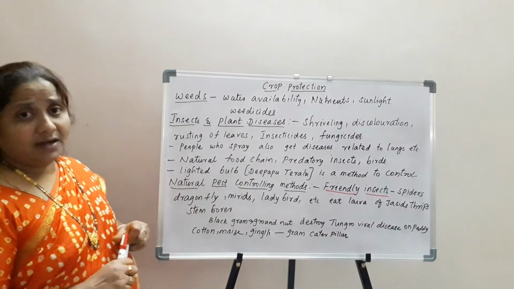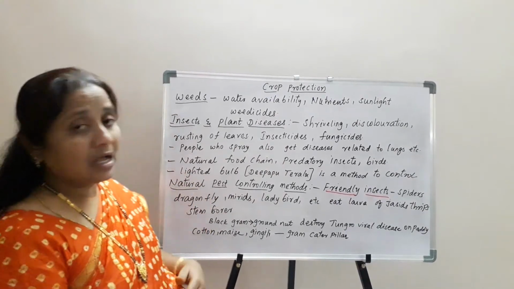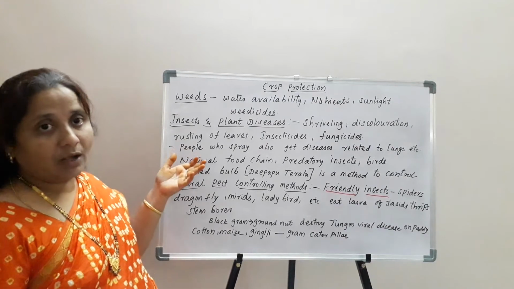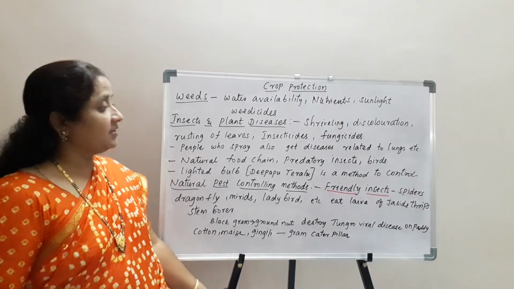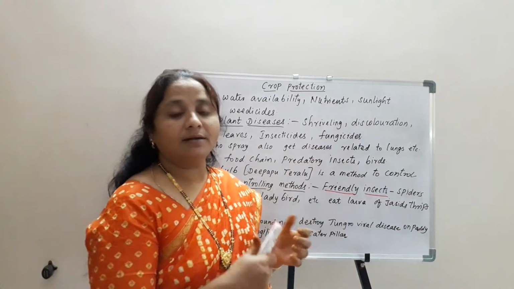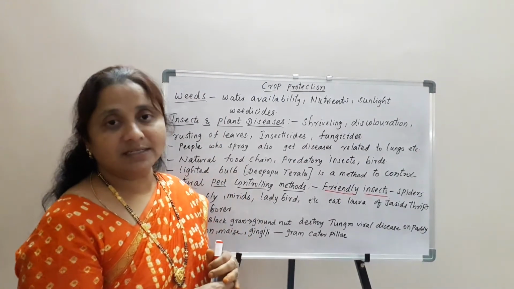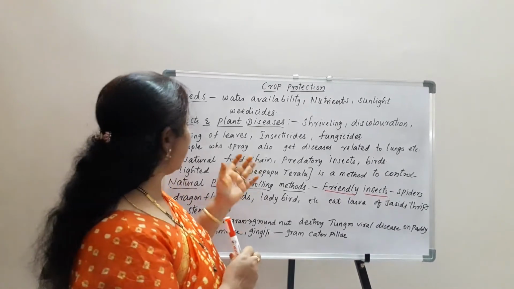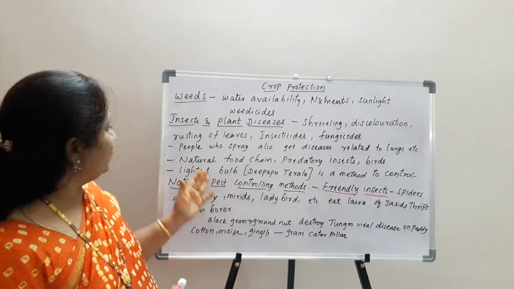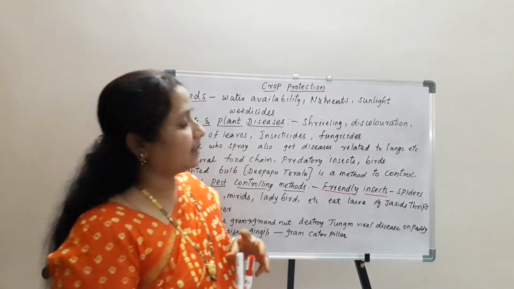But spraying of these insecticides and fungicides is very harmful. Why? Because the health of the person who sprays these insecticides and pesticides will be affected, with lung related diseases and bronchitis related diseases. That's why, in order to avoid all these effects, we need to follow the natural food chain or predatory insects